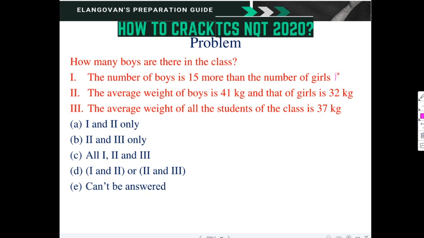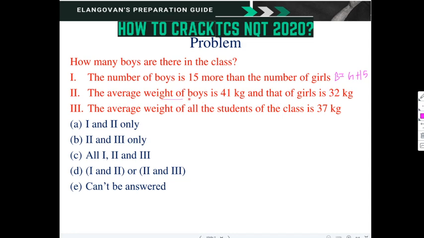B plus G, that is B is equal to G plus 15. Am I right? B equals G plus 15. The number of boys is 15 more than the number of girls. So this is the first equation.